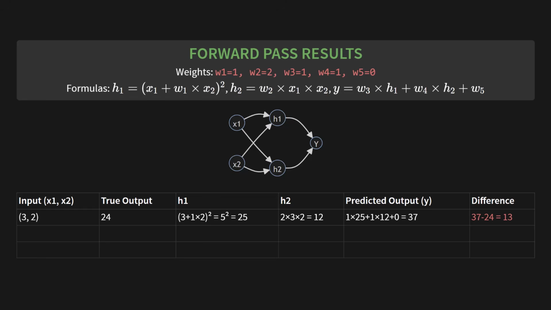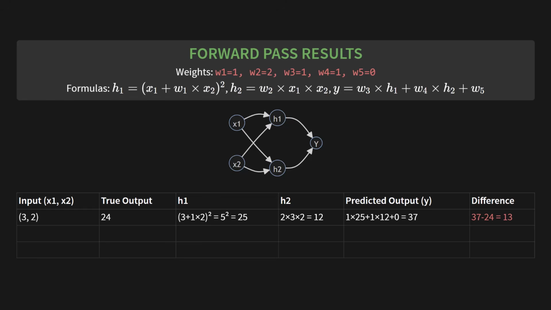And finally, our predicted output, y. We combine h1 and h2 using our other weights. The formula is w3 times h1 plus w4 times h2 plus w5. So that's 1 times 25 plus 1 times 12 plus 0, which gives us a final prediction of 37. The true answer was 24. Our network guessed 37. The difference is 13.